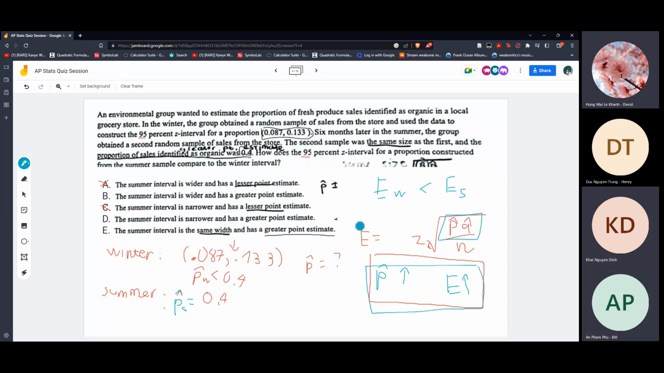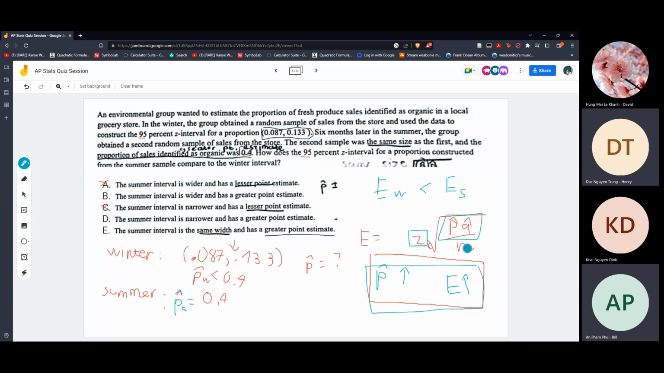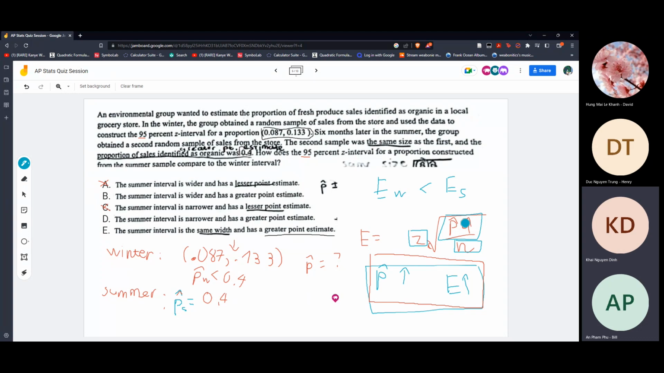No, I think this is more. Well, we know that the Z critical is the same, and the N is the same already. So we only have P and Q, and P and Q are related. So the maximum of it is only 0.5, right? So what if it exceeds 0.5?